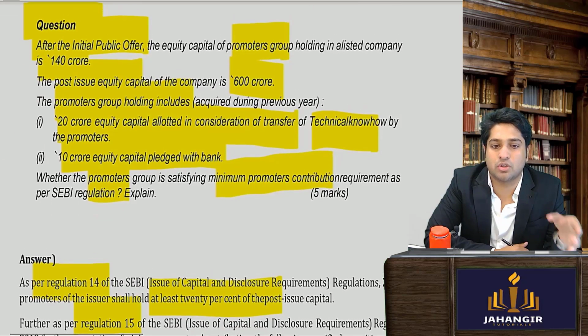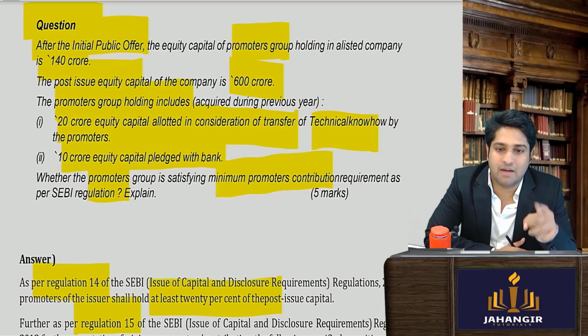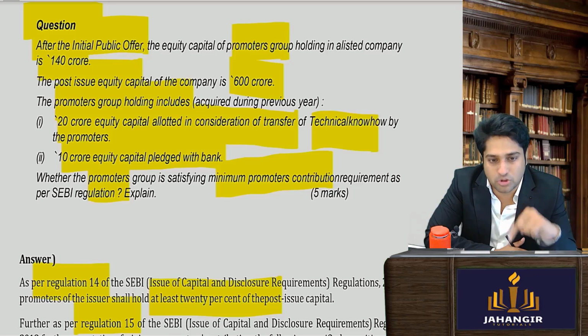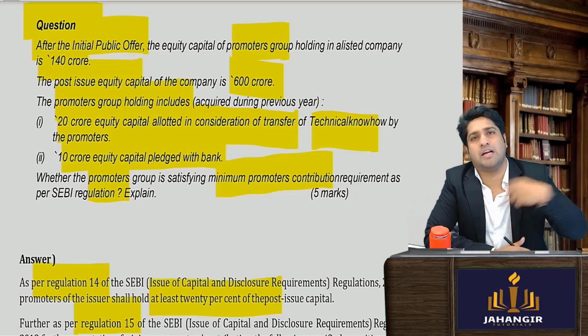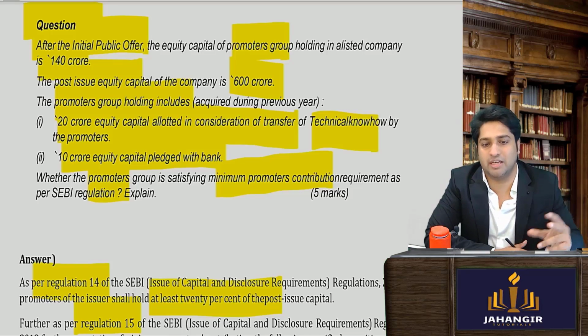Now the promoter group is holding 140 crores and the post issued capital is 600 crores. बट एक और इंफॉर्मेशन दिया, ये जो 140 crores है उसमें से 20 crores is held by equity shares allotted for transfer of technical know-how और जो भी equity shares दिए हैं वो pledged है.